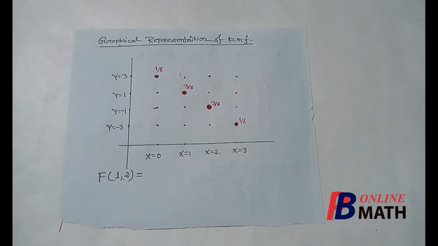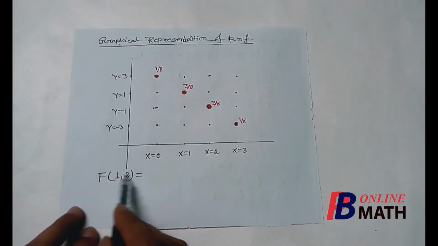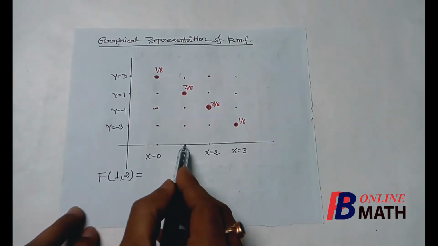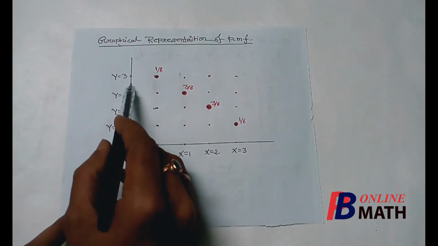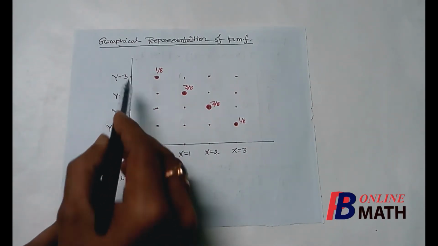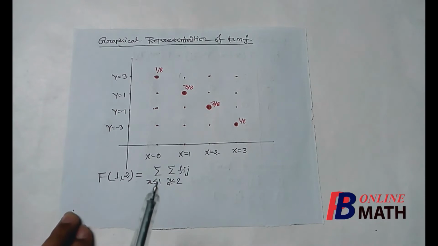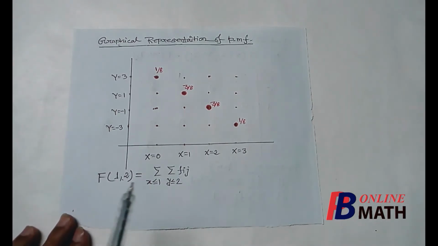Now suppose we need to find the value of this distribution function at the point (1, 2). So by the formula we shall identify these 2 points. So first this is the x equal to 1 point, and suppose this is the y equal to 2 point. So by the definition, this is the value of this distribution function at the point (1, 2).